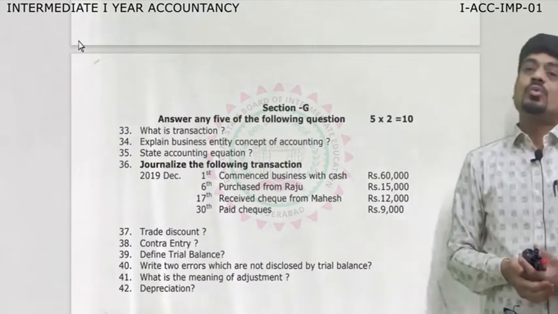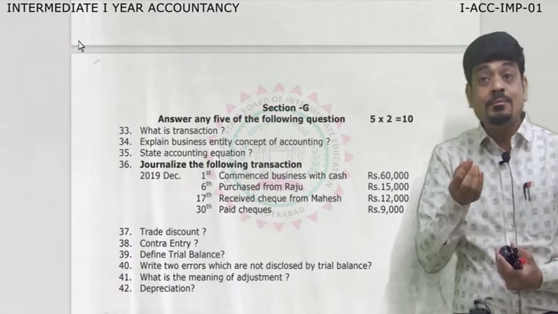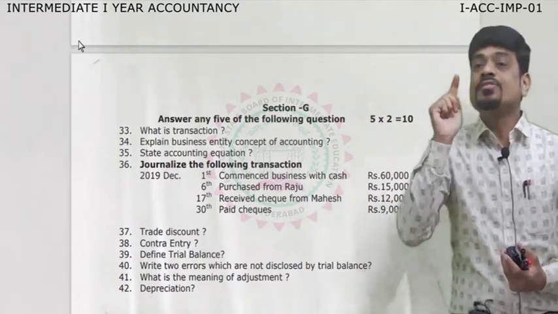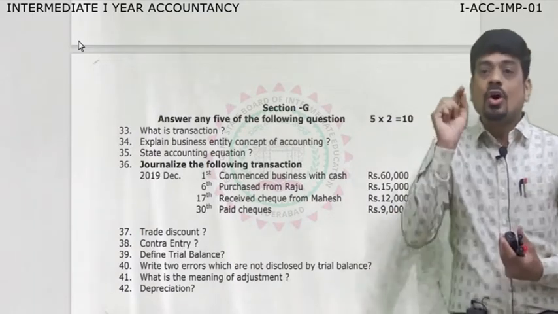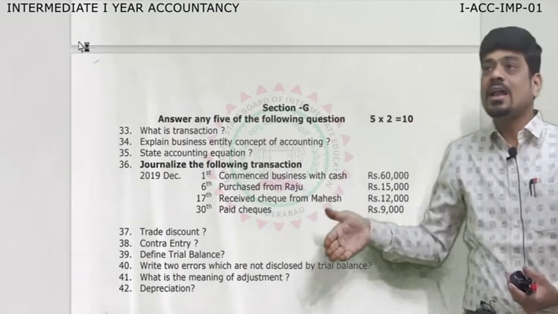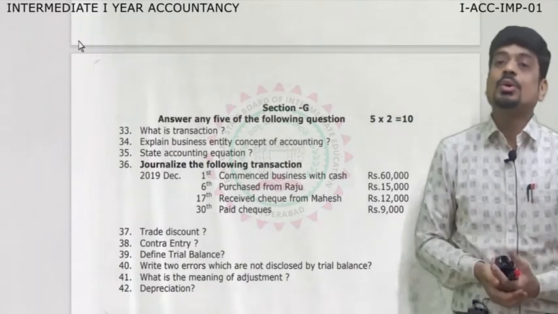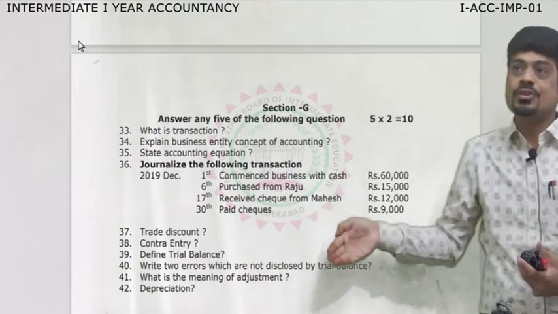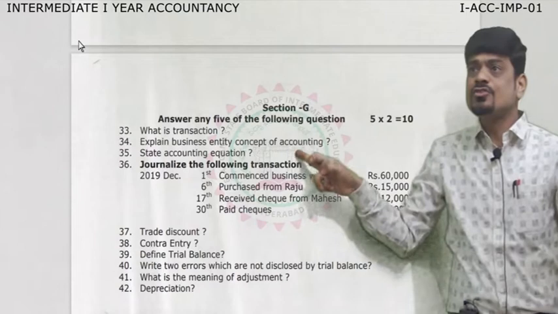Along with these questions, you can even expect the examiner to ask you in single only what is personal account, or what is real account, or what is nominal account. If these questions are asked, sir, how to attempt so that we can get 2 out of 2? In detail, I am going to discuss with you, and then I am going to focus on the journal entries. This is sure, dear.